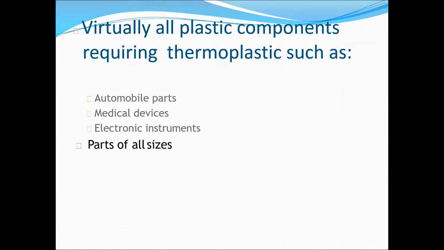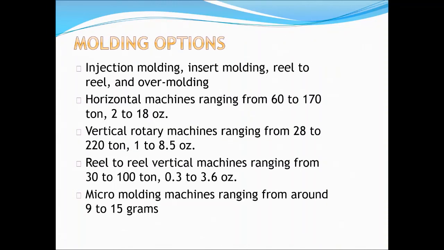Virtually all plastic components are made with thermoplastics, such as automobile parts, medical devices, parts of all sizes, and electronic instrumentation.